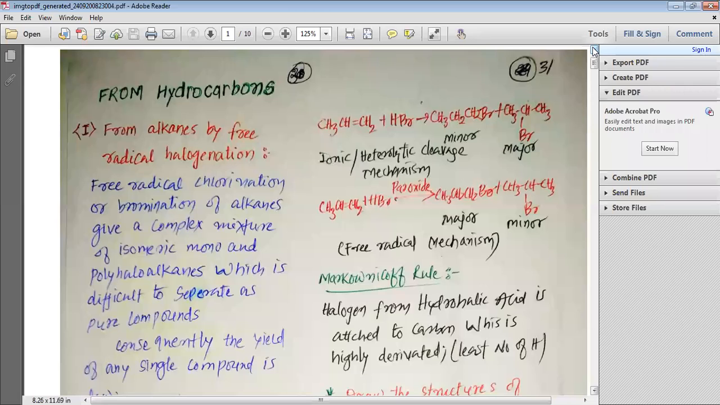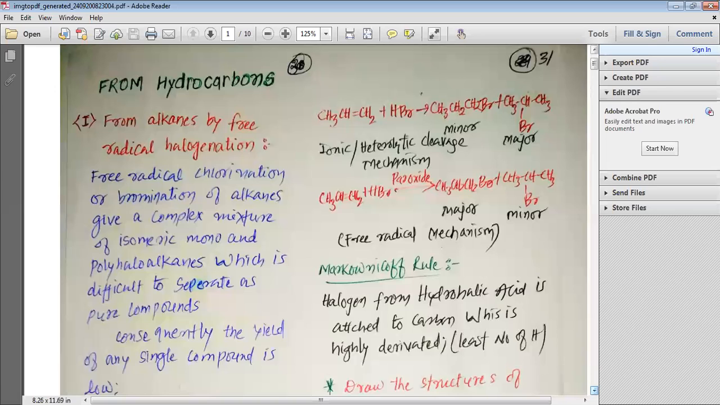Now in this reaction, we have an ionic or heterolytic cleavage kind of mechanism that is followed. But if in the same reaction peroxide is present, the effect is known as the peroxide effect or Kharasch effect. Then when propene reacts with HBr, it gives us 1-bromopropane as a major product, whereas 2-bromopropane is a minor product. And here the mechanism followed is the free radical mechanism.